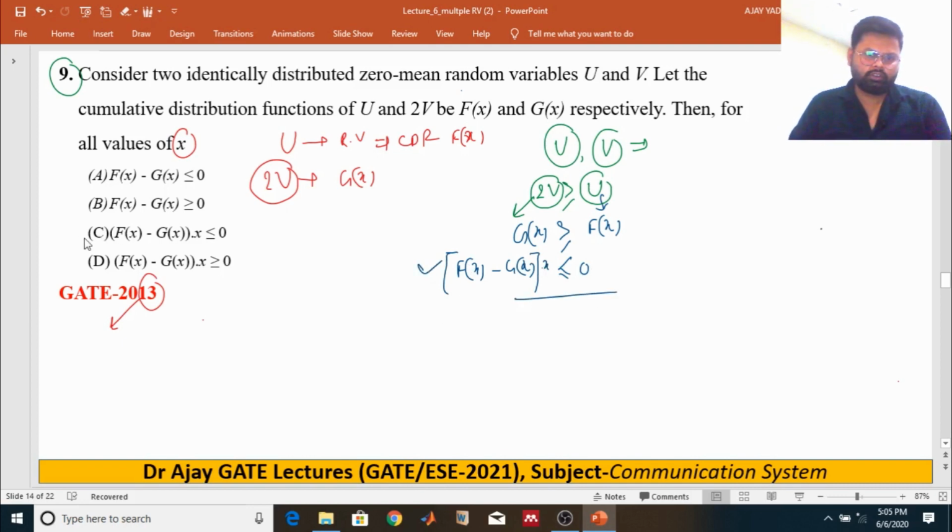According to this answer, your answer will be the C part. See, this is your answer, right? So I hope you understand this problem very well, because for these identical distribution functions we have to focus on these things so that you can solve them easily.